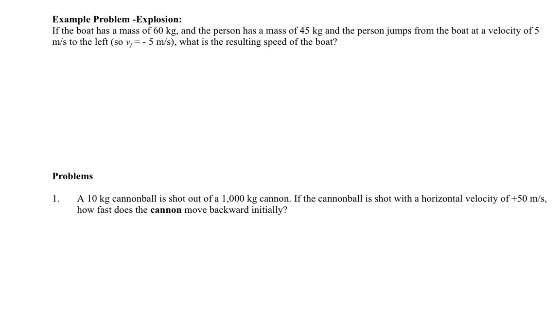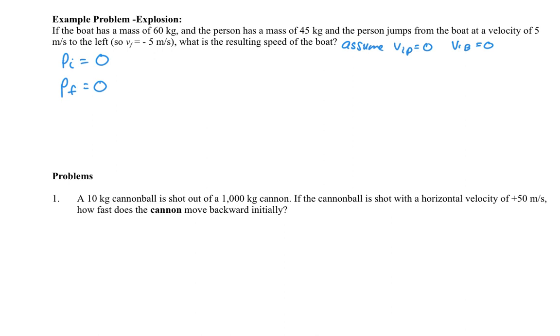We don't really say in the problem. If the boat has a mass of 60 kilograms, the person has a mass of 45 kilograms. We're given the velocity of the person after they jump, but we're not given any information about the velocity before they jump. So we're going to assume, because we don't really have a choice, that the initial velocity of the person is equal to 0 and the initial velocity of the boat is equal to 0. That allows us to state that the initial momentum of the total system, the person-boat system, is 0.